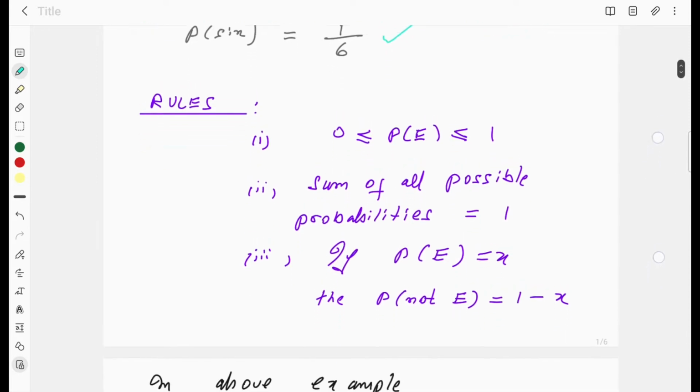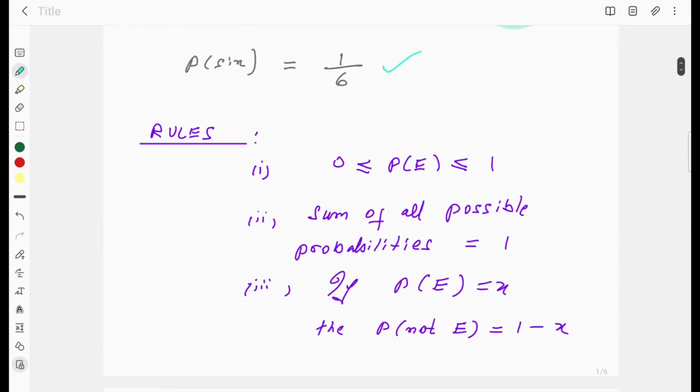There are certain rules which we have to follow. You have to keep in mind that probability of event E always lies between 0 and 1. Sum of all possible probabilities equals 1.